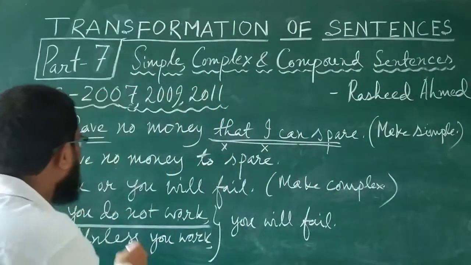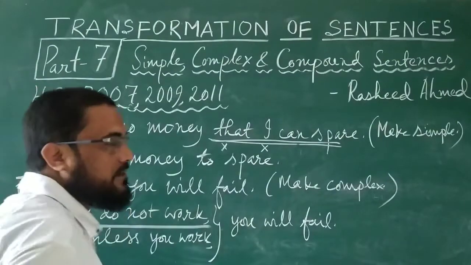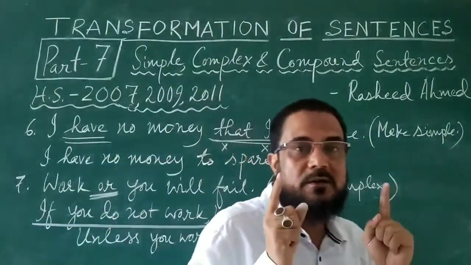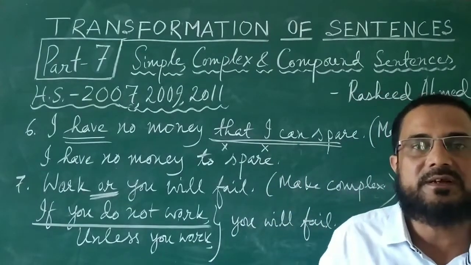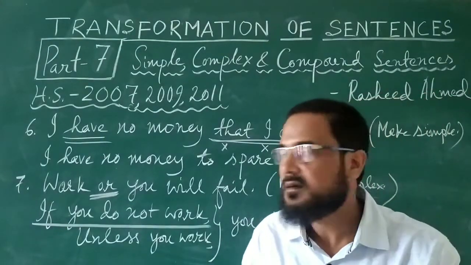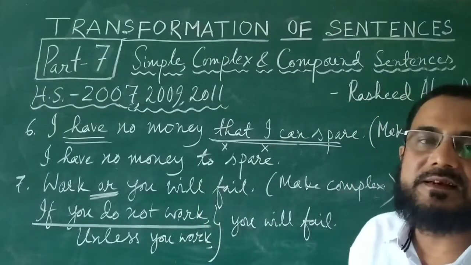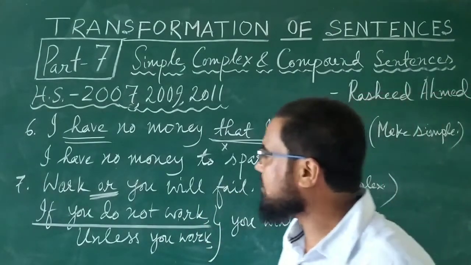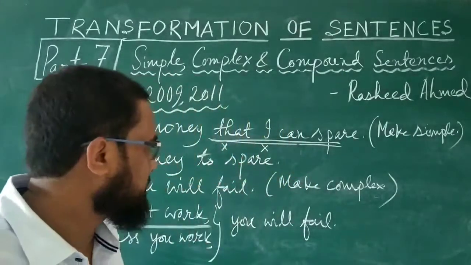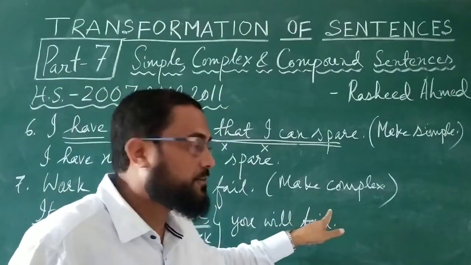Work or you will fail, that is, or. 2 sentences are joined. One is work. Work is a single word, but it is a sentence at the same time. It is an imperative sentence, work. It means you work. And then you will fail, another sentence. These 2 sentences are joined with the help of a conjunction or. Work or you will fail, this is a compound sentence, and the instruction is make it complex.